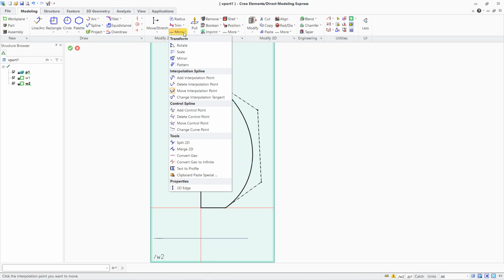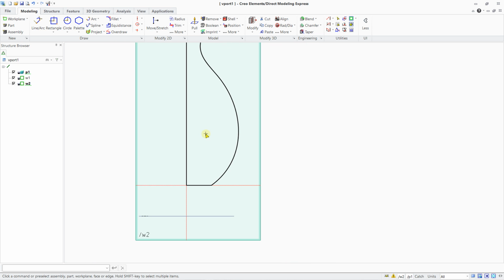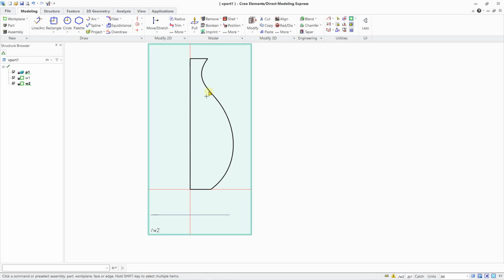You can also use different tools like, for example, change the curve point. And this is the same. You can just click on this one and you will be able to change the curve. But here I don't need to, because my profile is nice, so it is okay.